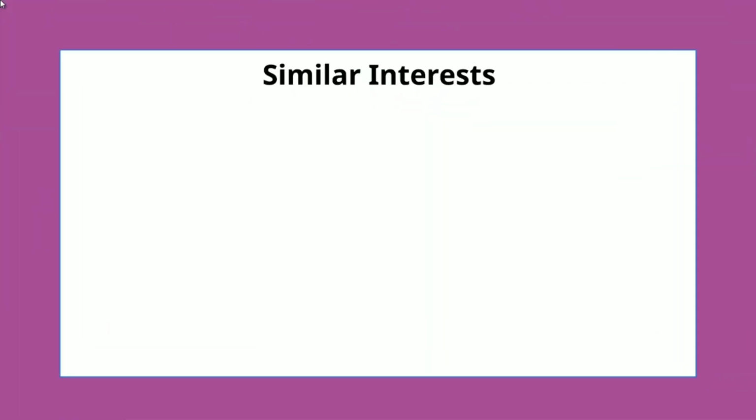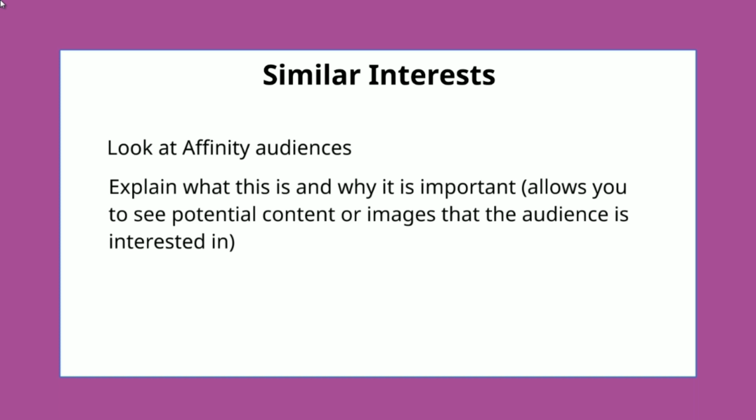We're going to talk about similar interests. In specific, we're going to take a look at what we call affinity audiences within the Facebook Audience Insights tool. These are audiences that are related to the generic or general audience. So for example, if you think about basketball, somebody who's interested in sports or basketball may be interested in other things like running, and that would be an affinity audience.